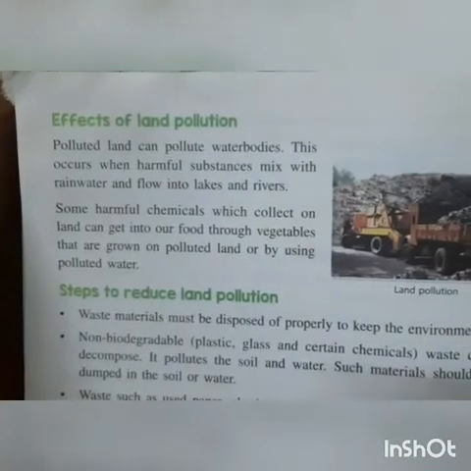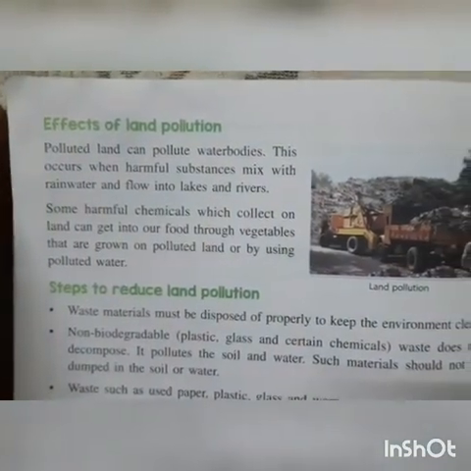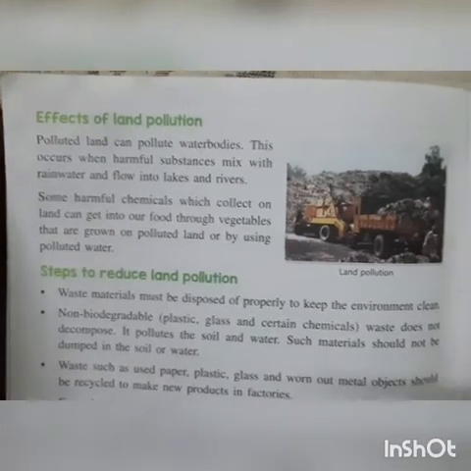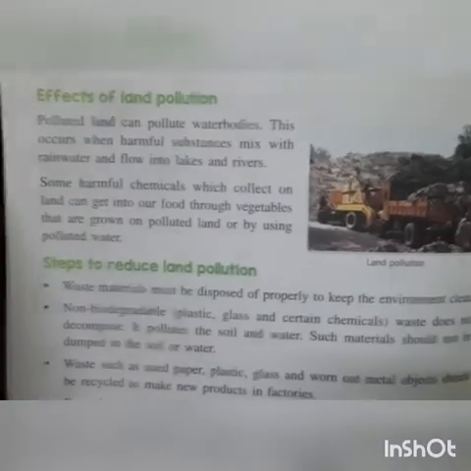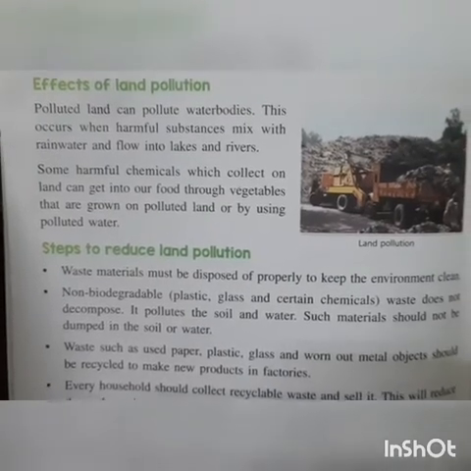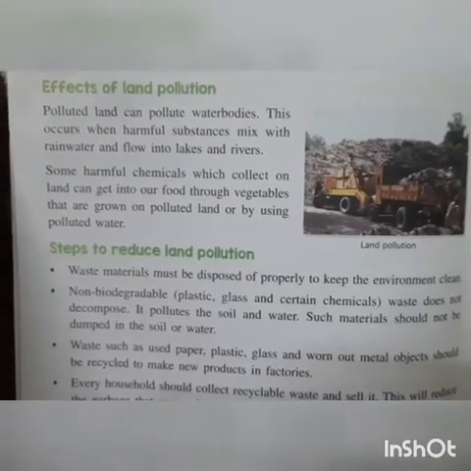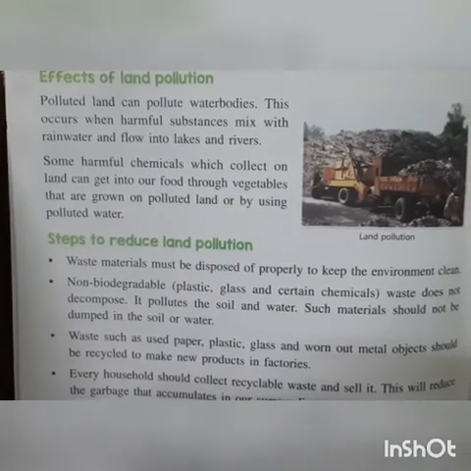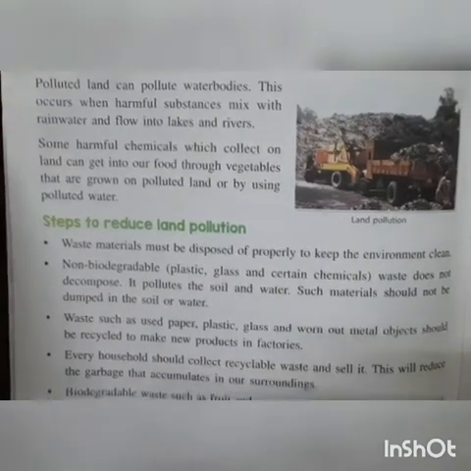Effect of land pollution. Polluted land can pollute water bodies. This occurs when harmful substances mix with the rainwater and flow into the lakes and rivers. Some harmful chemicals which collect on the land can get into our food through vegetables that are grown on polluted land or by using polluted water.